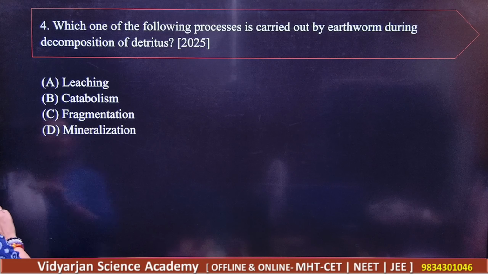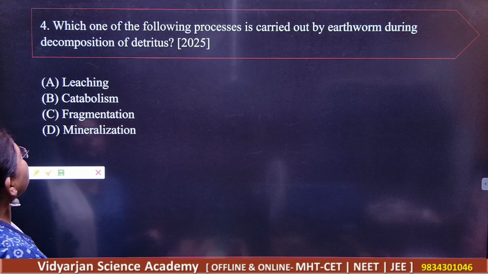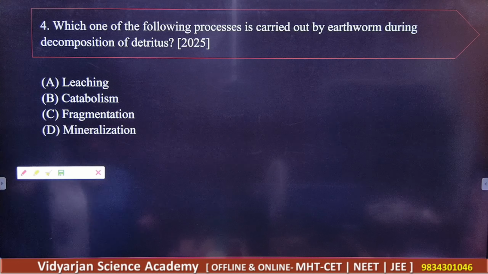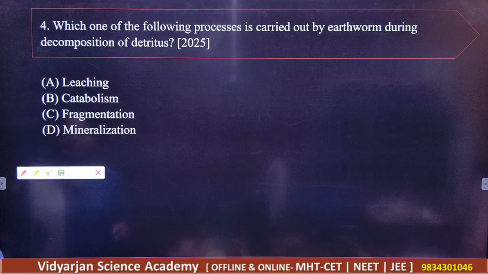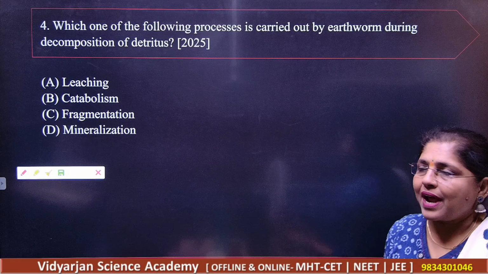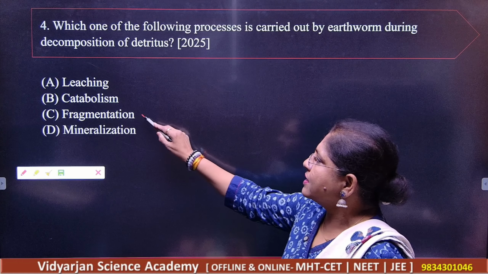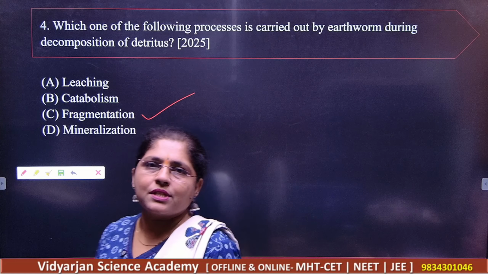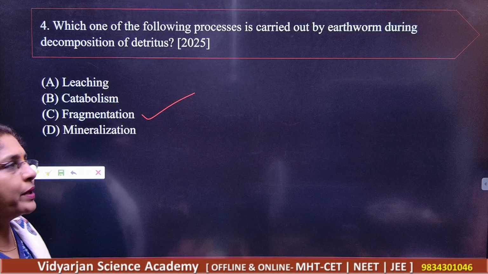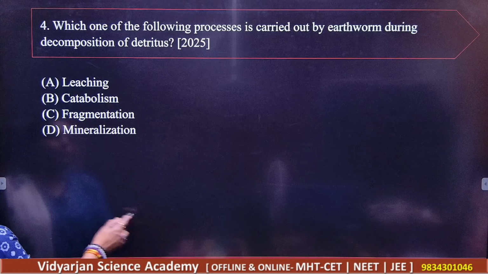Next, which one of the following process is carried out by the earthworm during the decomposition of the detritus? Okay, so what are the options given here? Options given are leaching, okay, catabolism, fragmentation, and mineralization. So whenever the earthworm is concerned here, you have the basic process here, and that is nothing but fragmentation. Okay, so dear students, note down that C is the correct answer here, right?